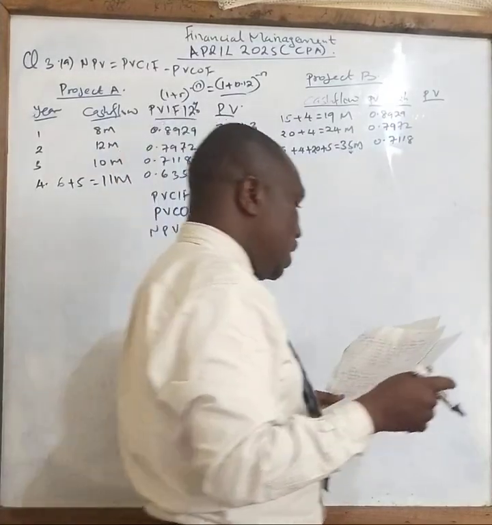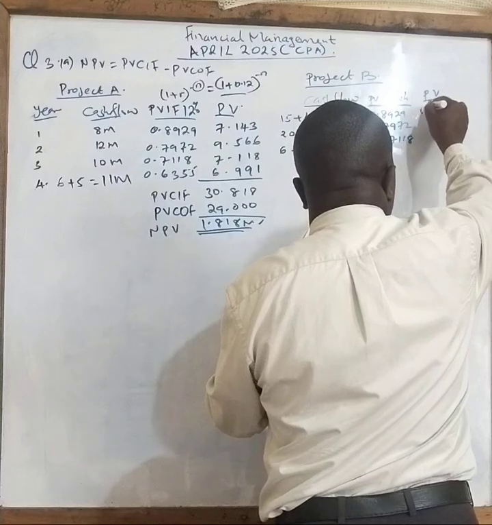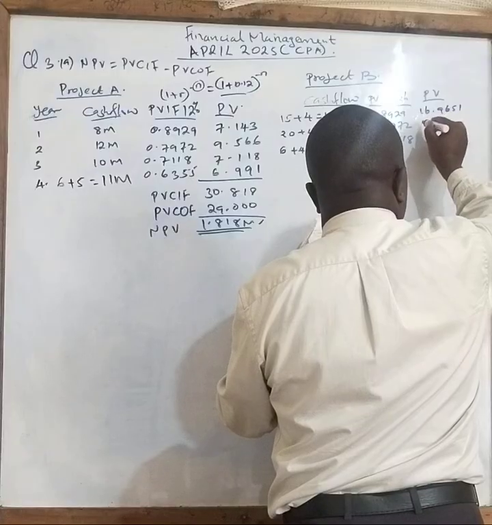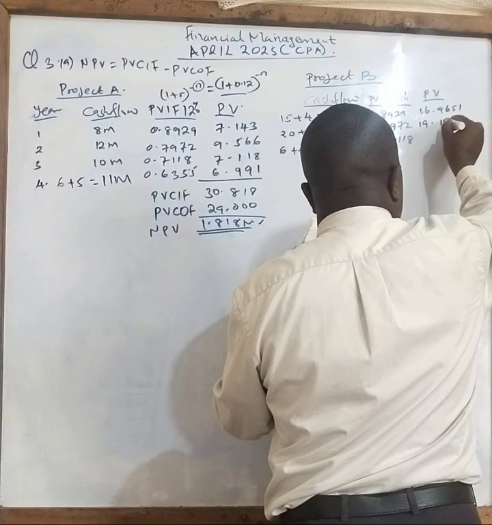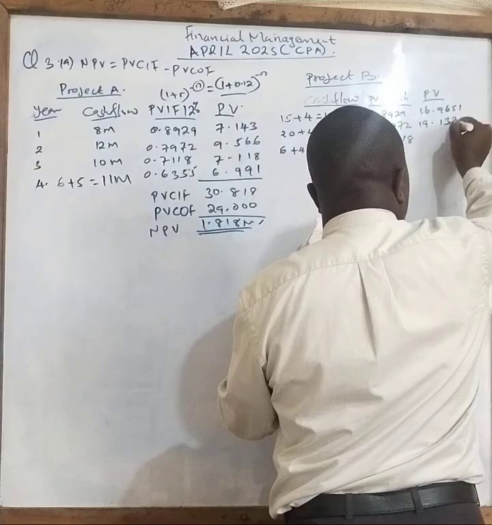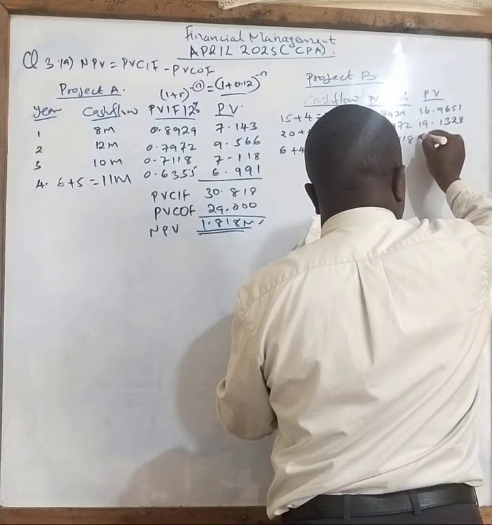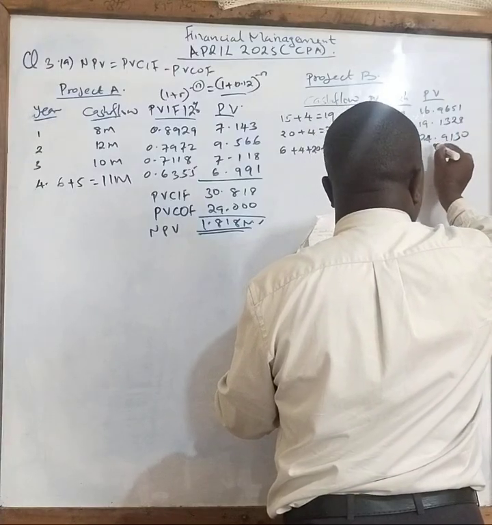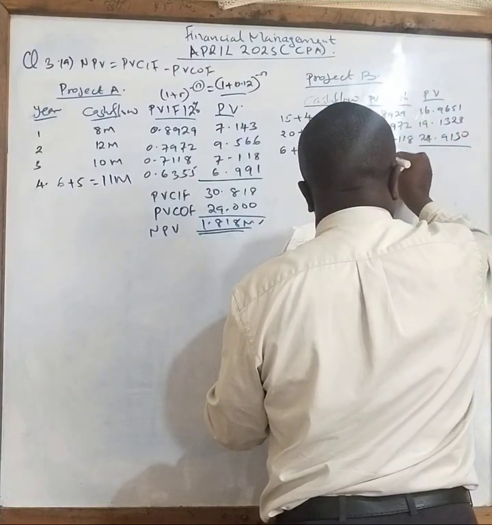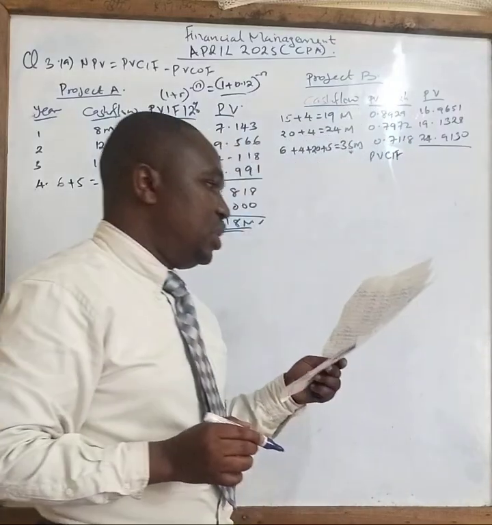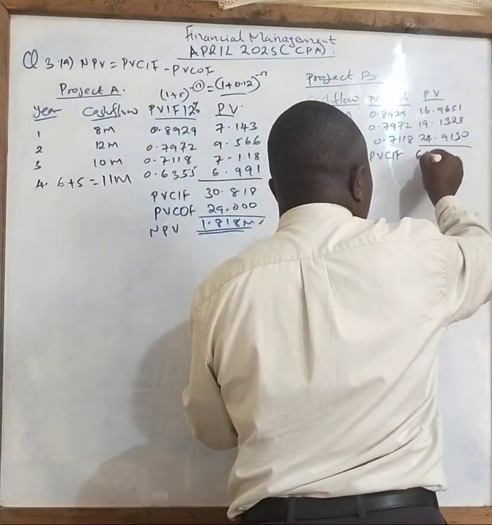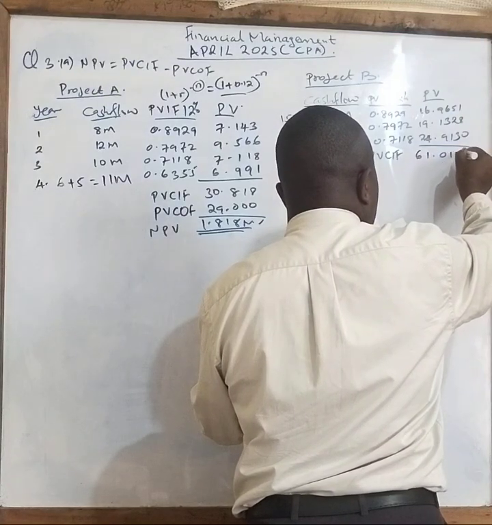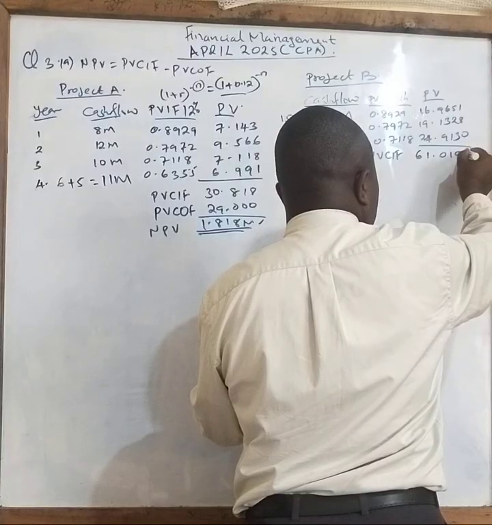So the answers, when you press your calculator, you'll get 16.9651, 19.1328, and then this one will give you 24.9130. So when you add these, you get the present value of cash inflow of how much, class? 61.0109. Like that.